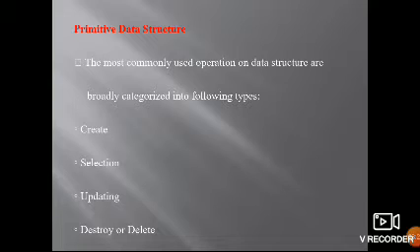Updating means if you want to add new information, new items or new elements, that is updating. Delete means removing an element from the existing list of elements, that is deletion or destroy. So we are creating, selecting, updating, and deleting. These are the operations on primitive data structures.